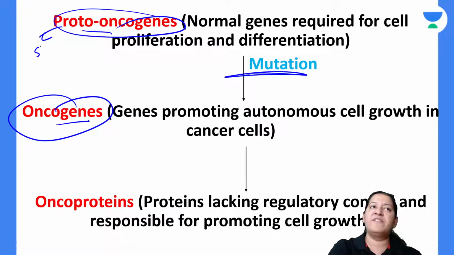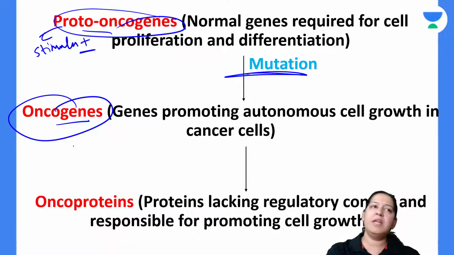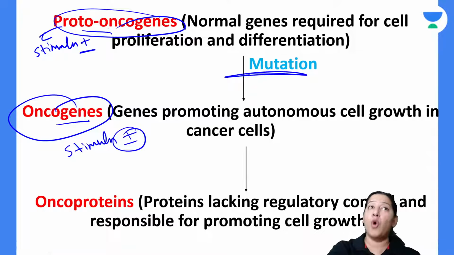Proto-oncogene works under physiological stimulus. So when the stimulus is present, it will do cell division. When the stimulus is absent, it will not do cell division. That is the division. The stimulation of the proto-oncogene is under physiological stimulus. But the oncogene is not under physiological stimulus. So whether the stimulus is present or absent, it is doing cell division, because the proto-oncogene is overstimulated, and the overstimulated form is known as oncogene.